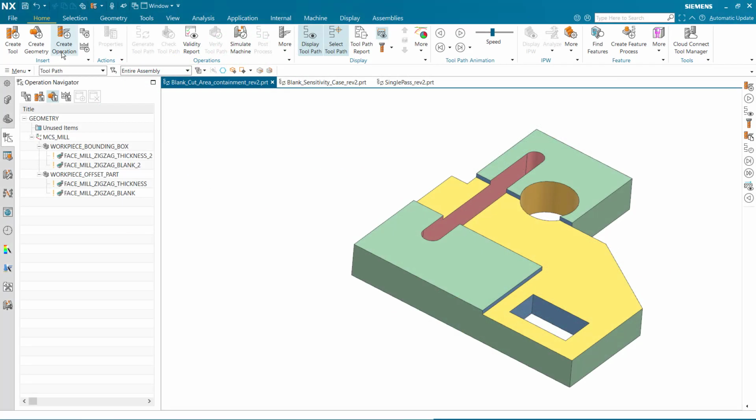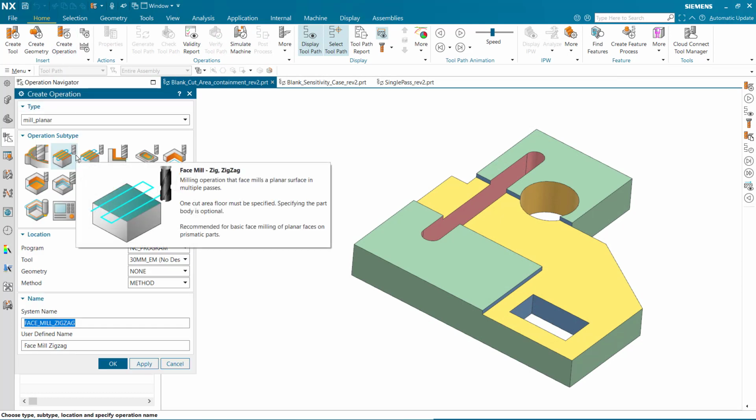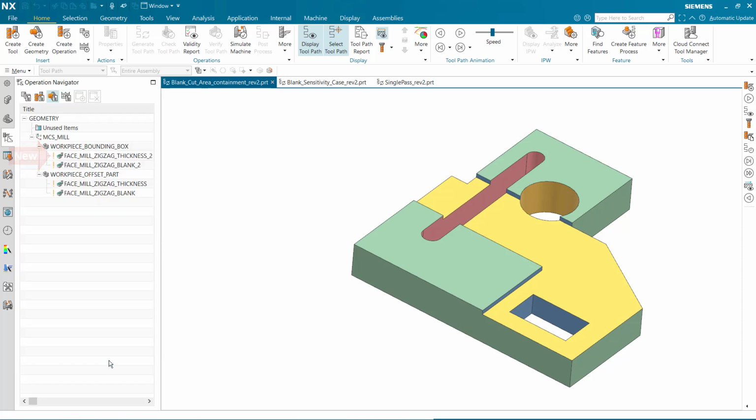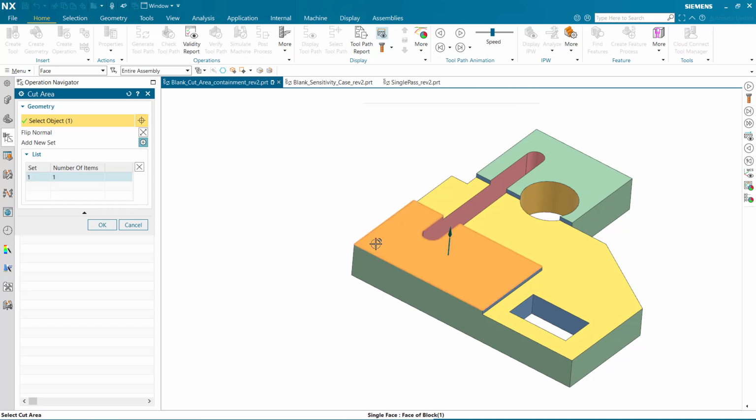We'll begin by creating a new operation. FaceMill ZigZag is new. Specify the cut area and generate.